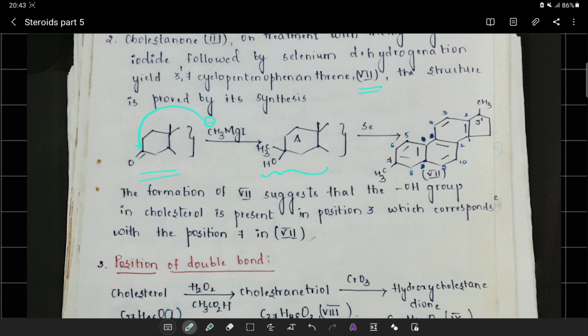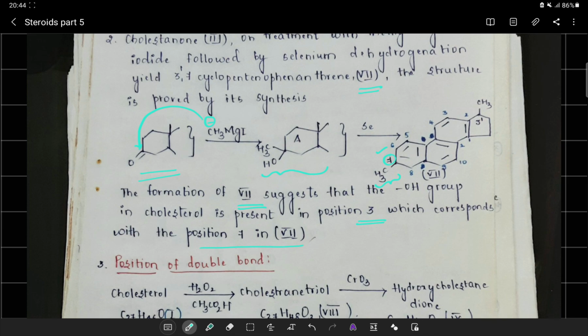The formation of this compound number 7 suggests that the OH group in the cholesterol is present at position number 3. In this particular compound, the methyl position is 7, which corresponds to position number 3 in the cholesterol. The compound that we have tried to synthesize here is the Diels hydrocarbon, where position number 7 corresponds to position number 3 of the cholesterol.